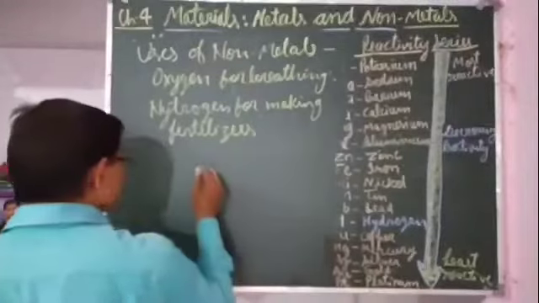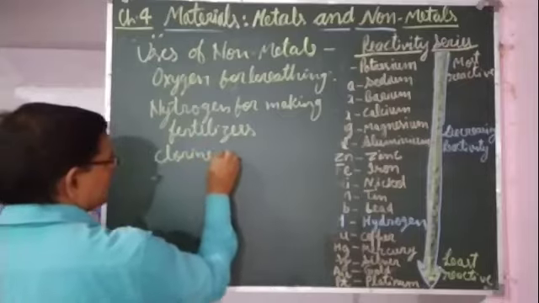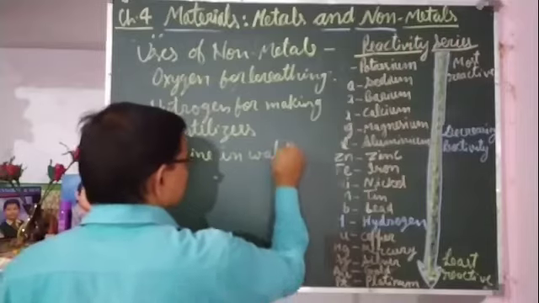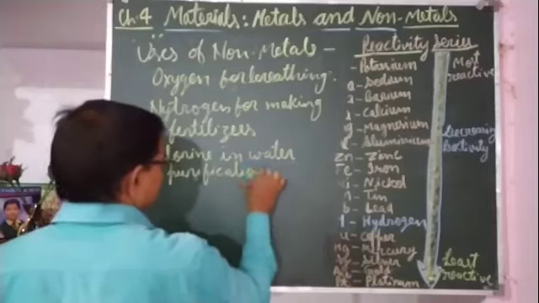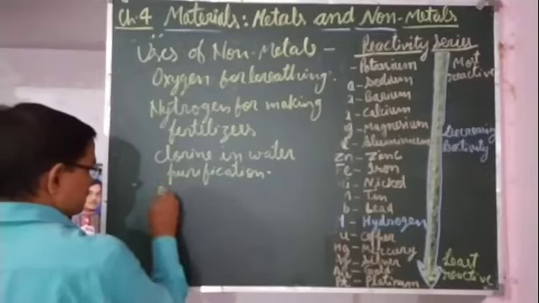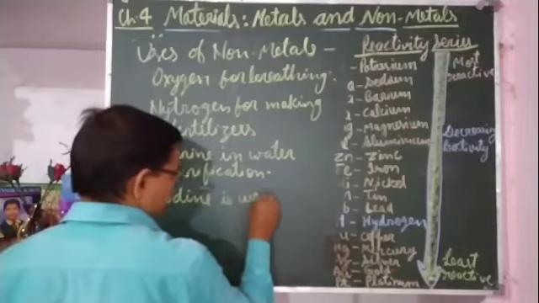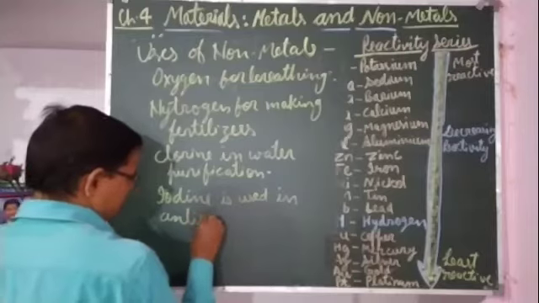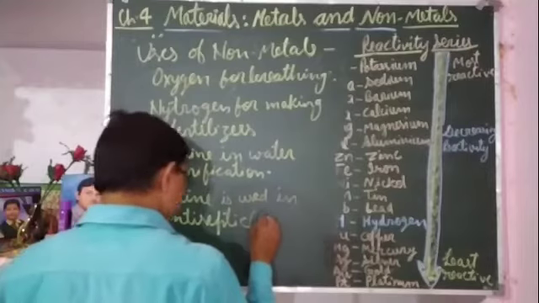In cleaning water, that is water purification, chlorine is used. Iodine is used as an antiseptic, also called tincture iodine.